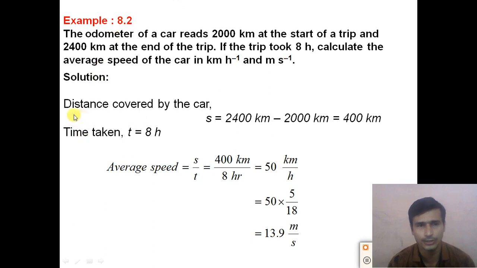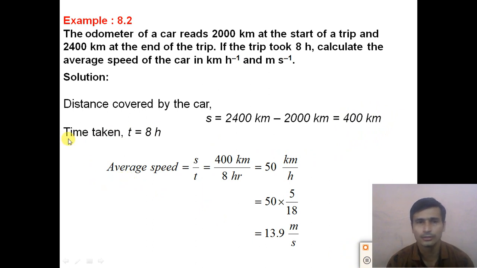Here the distance covered by the car is the difference in the odometer. At the end of the trip, the odometer shows the reading 2400 kilometer, and at the start of the trip the odometer reading was 2000 kilometer. So the distance covered by the car is equal to 2400 kilometer minus 2000 kilometer. We get the answer 400 kilometer, right. We traveled a distance of 400 kilometer.